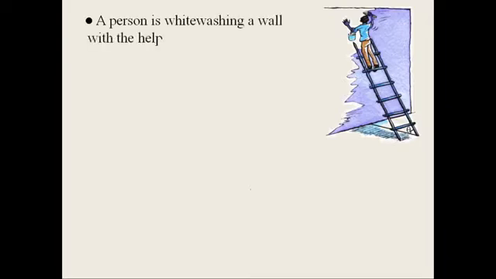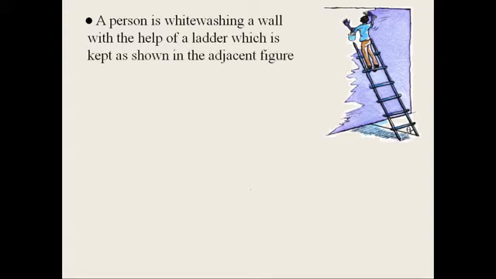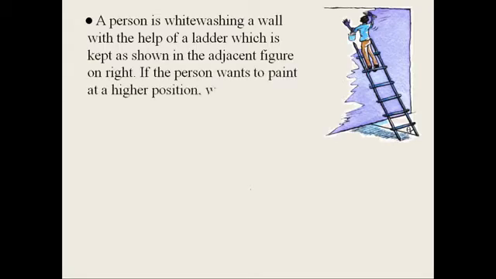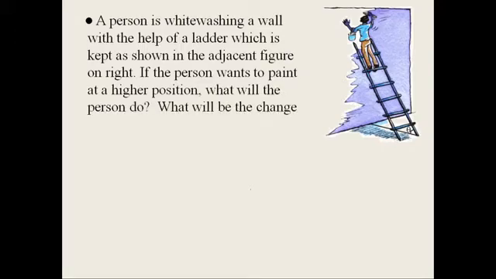Observe this diagram. A person is whitewashing a wall with the help of a ladder, which is kept as shown in the adjacent figure on the right. If the person wants to paint at a higher position, what will the person do? And what will be the change in the angle of the ladder with the ground? So here we have to increase the angle of the ladder with the ground, then only it is possible to reach the top of the wall.